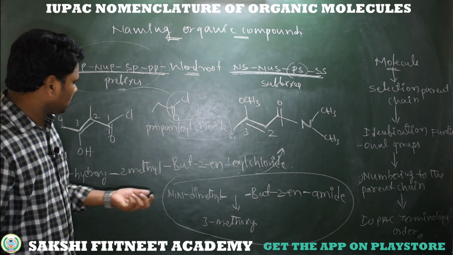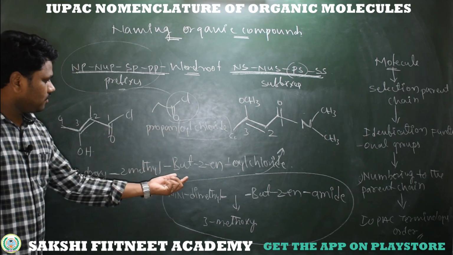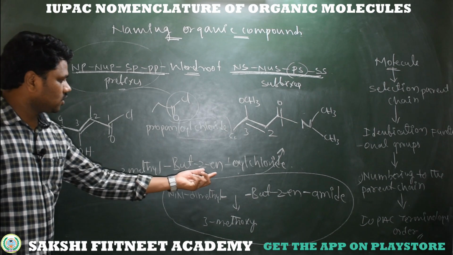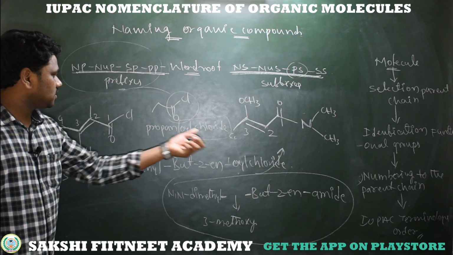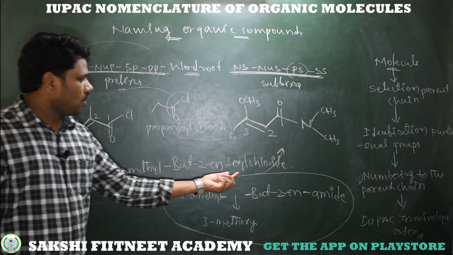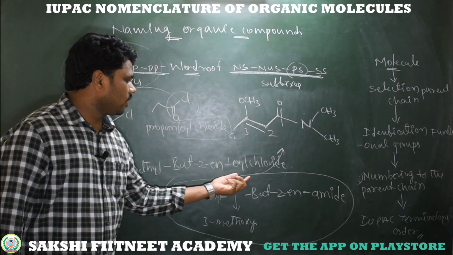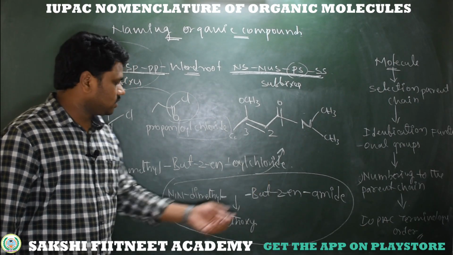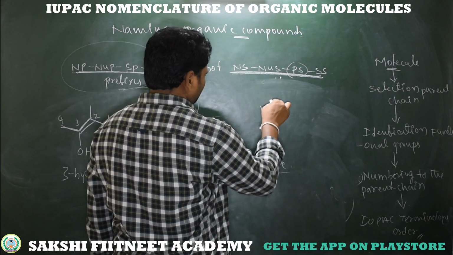So according to that, parent carbon having 4 carbons, but at second position we have unsaturation, 2-ene. So what is the suffix with this functional group? It's oyl. Halide is a chlorine, oyl chloride. So this is the IUPAC name of this compound.